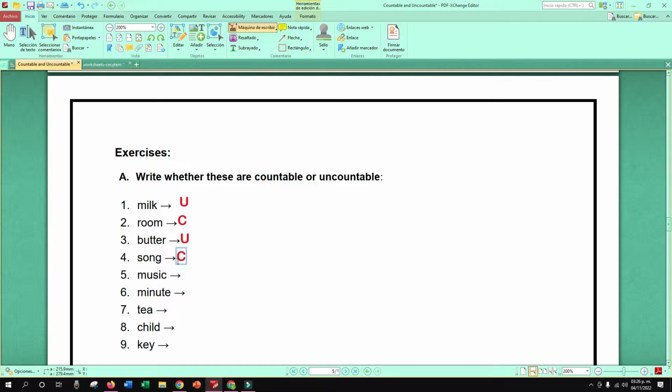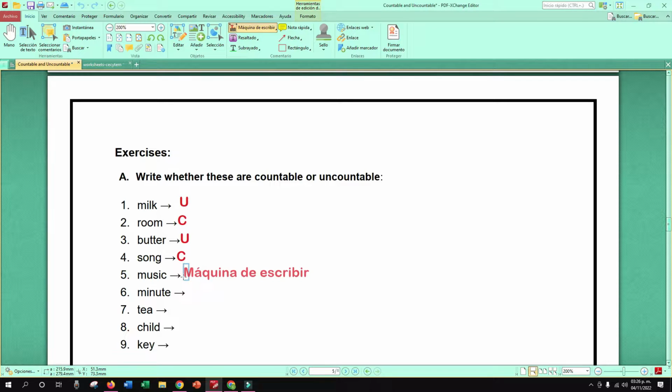Countable or uncountable? Countable. Yes, countable. Music. Countable or uncountable? Music in general, right? Yes. Countable or uncountable, girls?